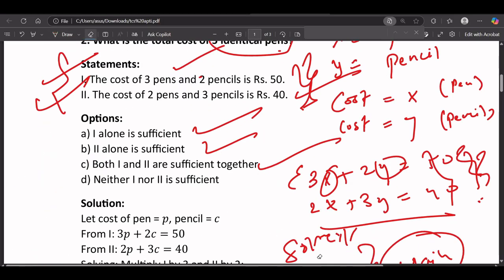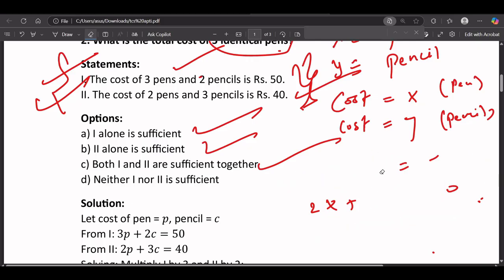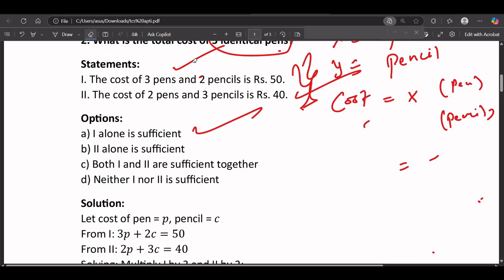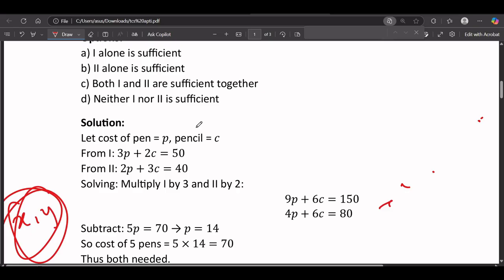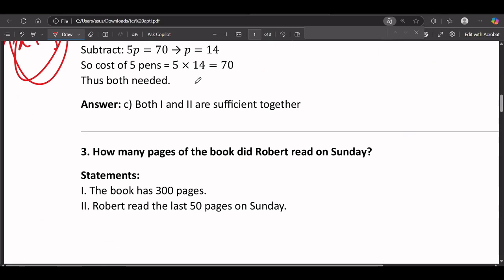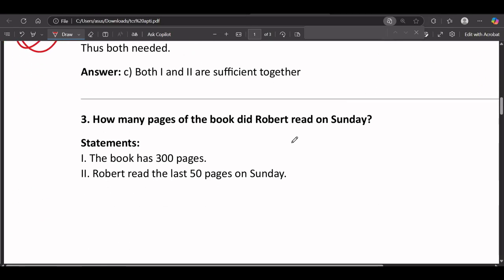Because using only the first statement or only the second statement, we cannot solve this question. So the answer will be both 1 and 2 are sufficient together. Okay, I'm just explaining you the overall things, that's why I'm taking a little bit of time, otherwise the questions are easy.